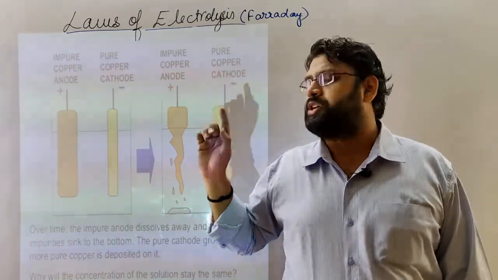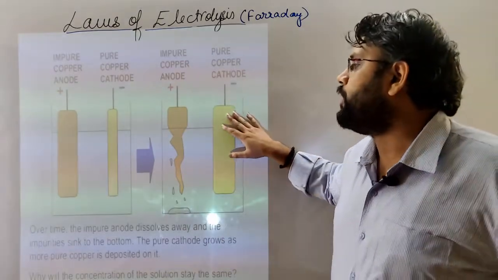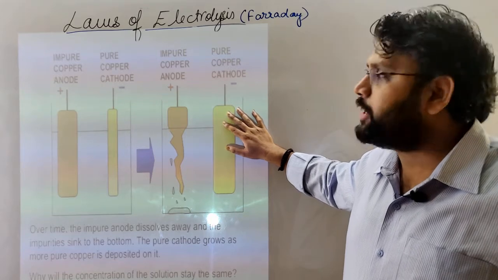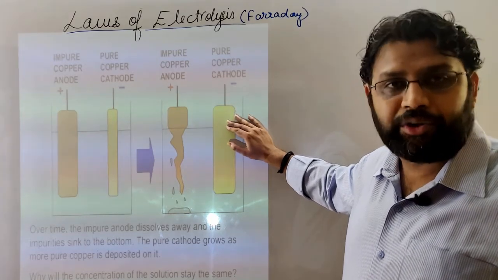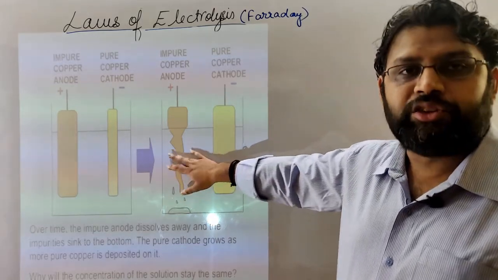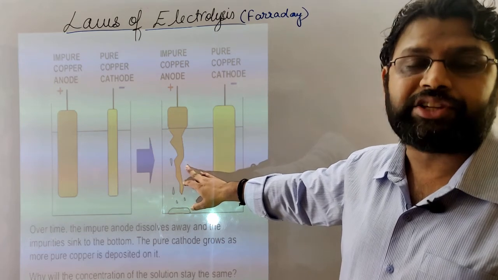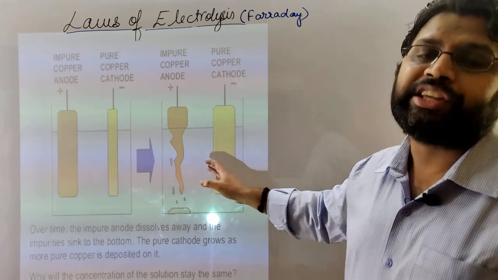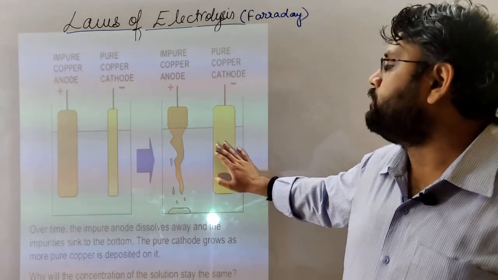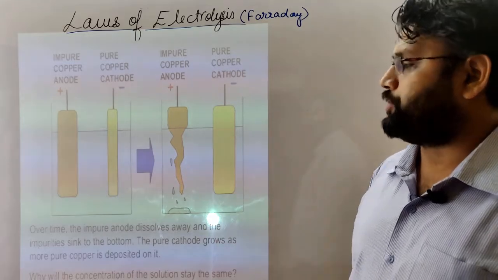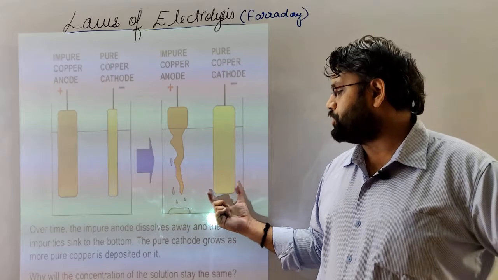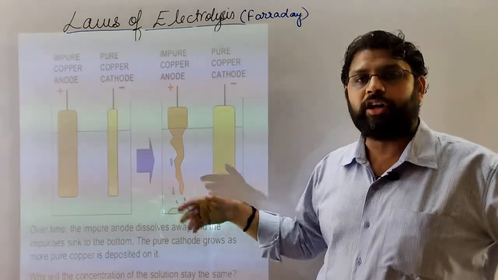We will attach a simple wire-type cathode of pure metal to the negative terminal, so that via oxidation those metal ions are released into the solution, and the ions will undergo reduction at the cathode and be deposited at the pure copper cathode. The longer the duration of the process, the more will be the deposition. And if you want to consume the whole anode rod, it will take forever.